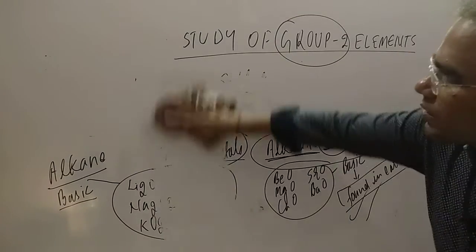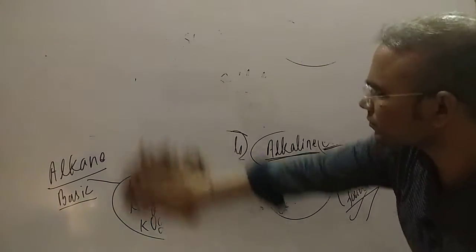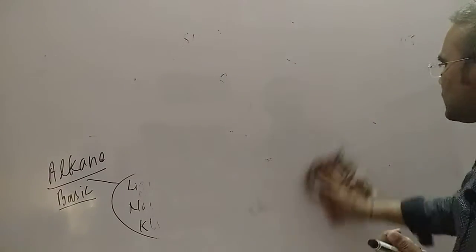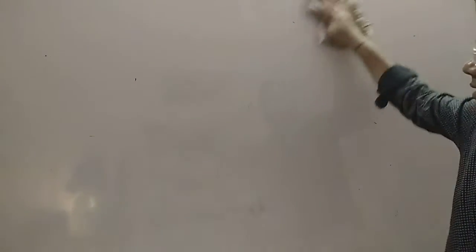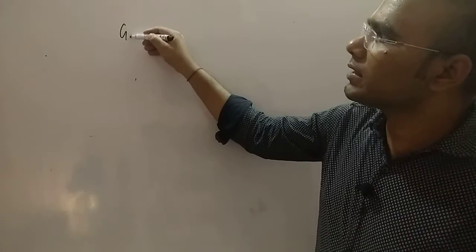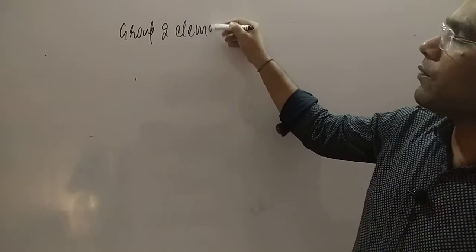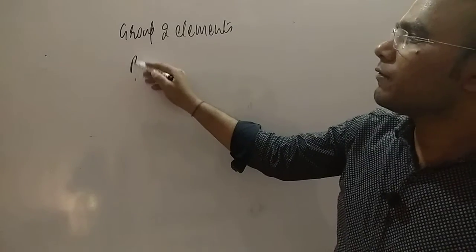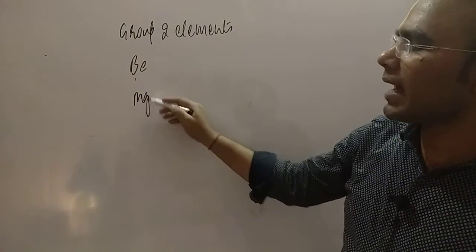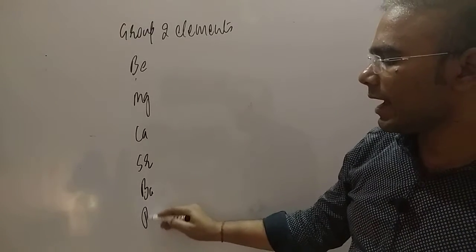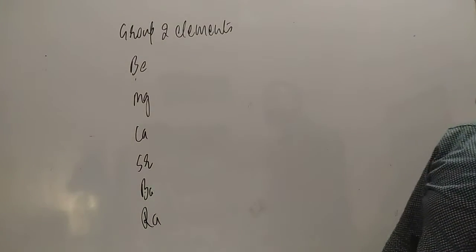Now when you talk about group 2 elements, group 2 comprises 6 elements, and we have to understand what these 6 elements are. So we are writing group 2 elements. What are they? First one is beryllium, then magnesium, calcium, strontium, barium and radium.